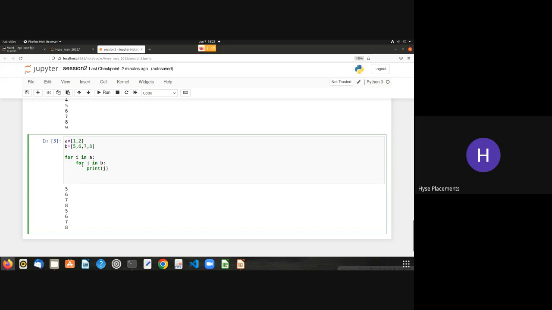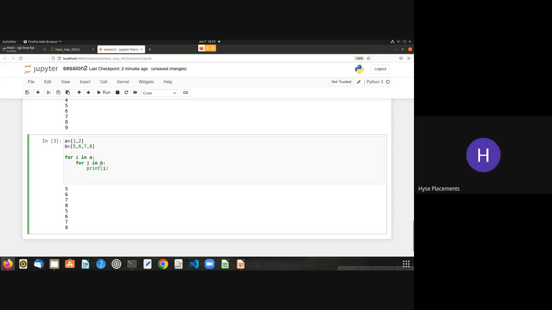Okay. What happens if I give I here? Anyone can tell me what is the output for this? I have kept here I. What is the output for this? 1, 2, sir. 1 2 1 2. Yeah, so that's wrong actually.